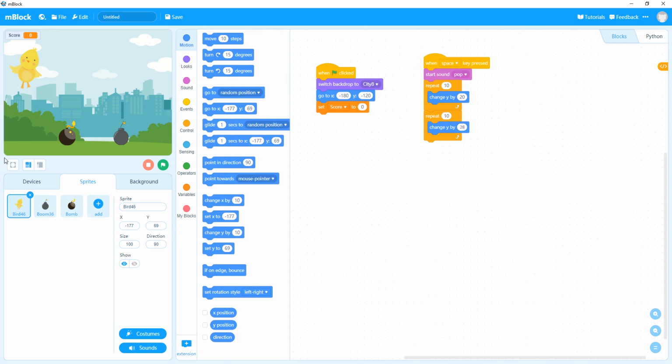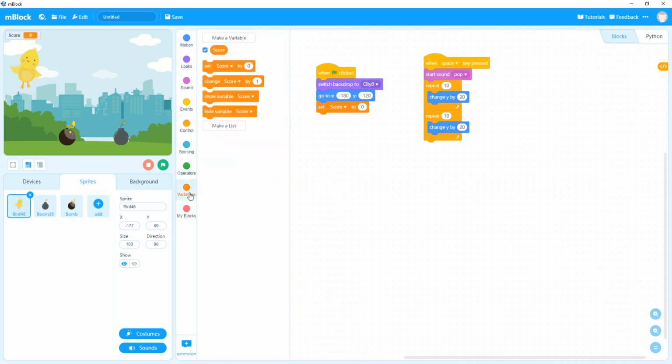Alright, now we'll go to the variable block and we'll add the change score by 1. We could adjust it accordingly as we want to increase our score by 1, so we put 1. If you want to increase it, you could add 2, 4, anything you want. Alright, you could see the scoreboard is appearing on the stage area. So our work is done.